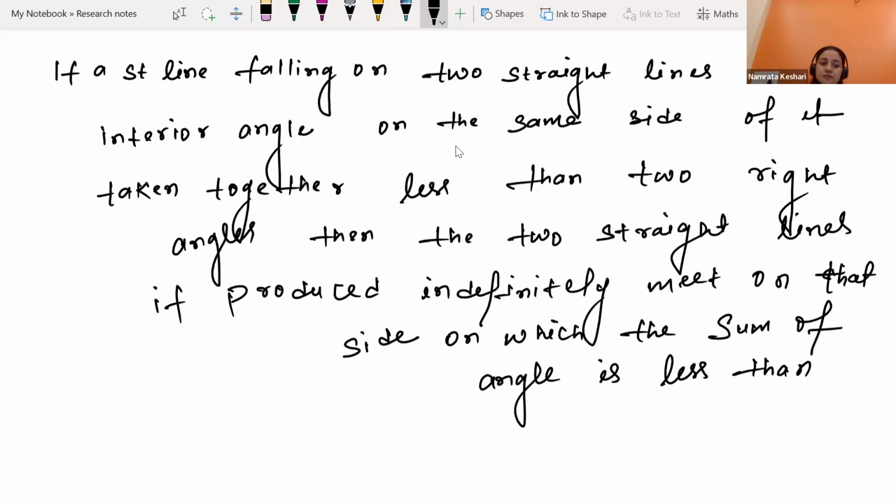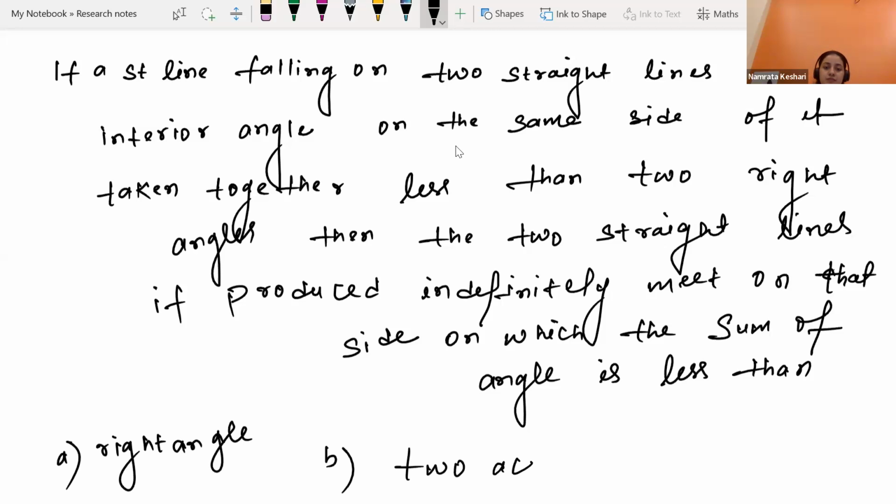Options are: right angle, two acute angles, two obtuse angles, and two right angles.